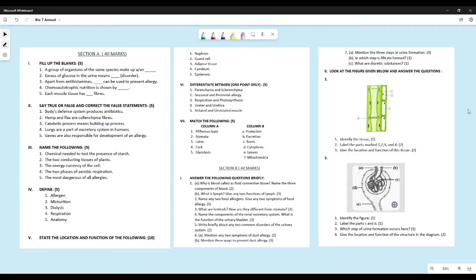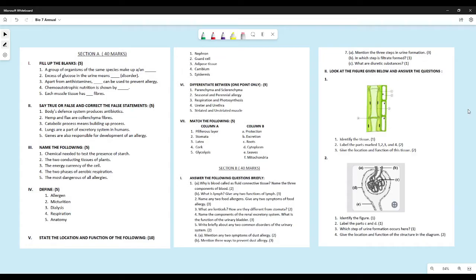Excess of glucose in the urine means which disorder? Yes, it is diabetes. Apart from antihistamines, dash can be used to prevent allergy. The thing which you used to prevent allergies along with antihistamines are steroids. So at times steroids are given to prevent allergy.